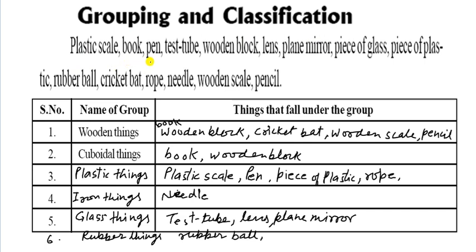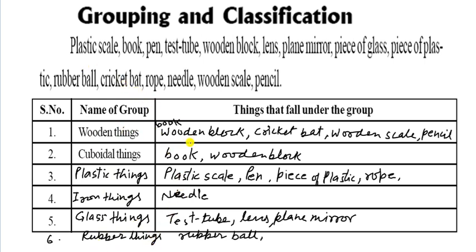Plastic scale, books, pen, test tube, wooden block, lens, plane mirror, piece of glass, piece of plastic, rubber ball, cricket bat, rope, needle, wooden scale and pencil. How can they be classified? It is necessary to classify them into various groups, so it is easy to study all of these objects. First, serial numbers 1, 2, 3, 4, 5 and 6, and naming the groups: wooden things, cuboidal things, plastic things, iron things, glass things and rubber things.